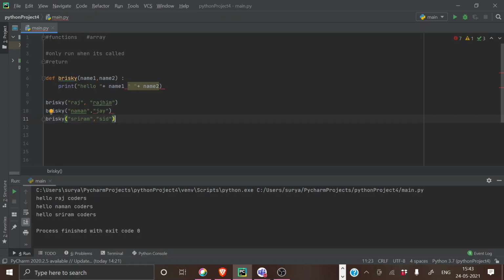Sir, the screen is not released. Oh, it's fine now. Actually, your screen got stuck in between. Oh, sorry. Okay. Oh, sorry, I just got it.